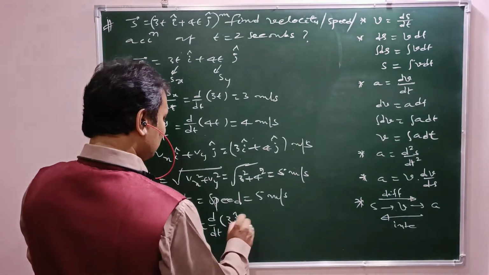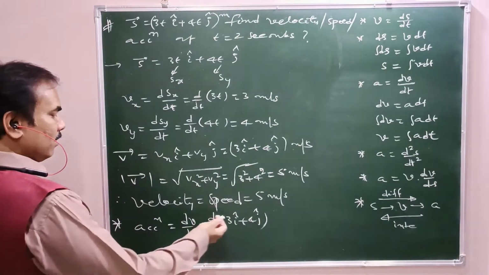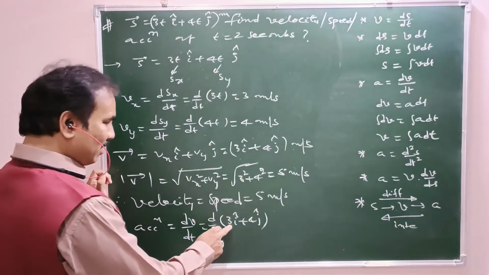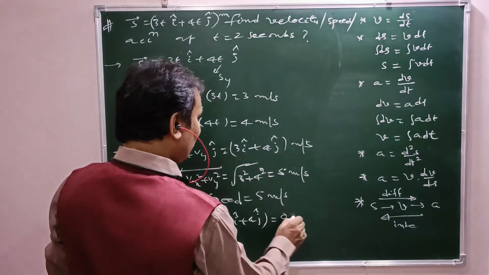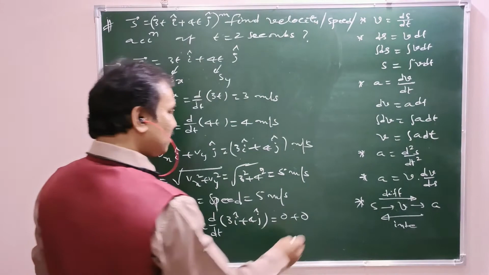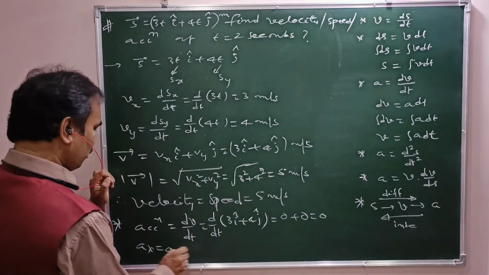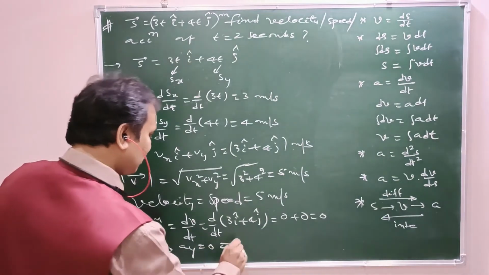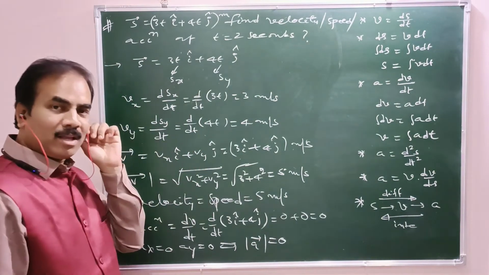There is no time involvement. 3 is constant, 4 is constant, so that is 0 plus 0. The x component of acceleration is 0, and the y component of acceleration is also 0. So ax is 0, ay is 0, which implies mod a bar is also 0. Net acceleration is also 0. Am I right?